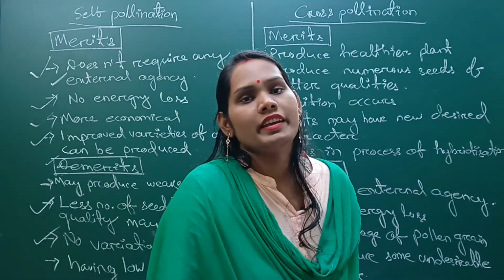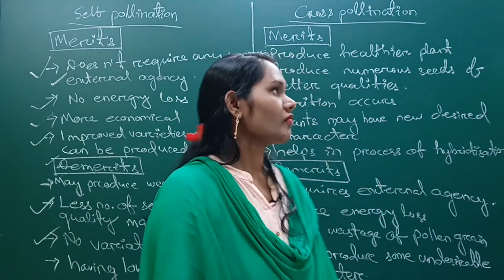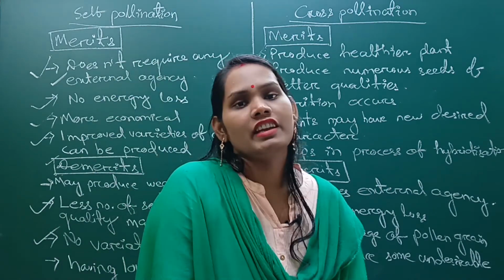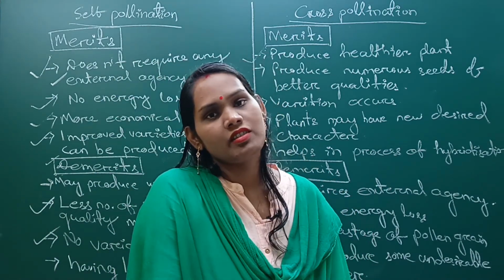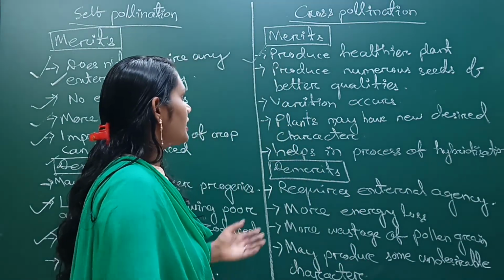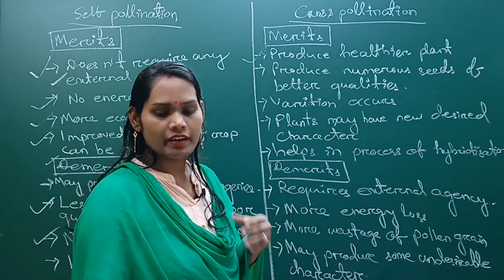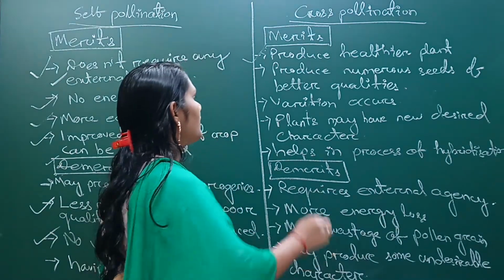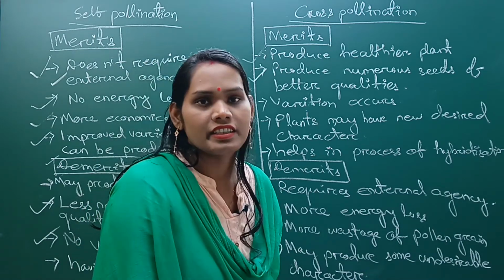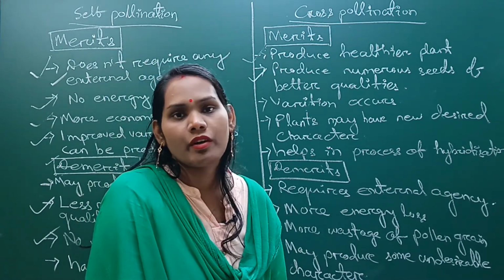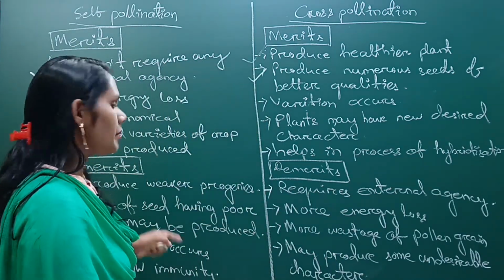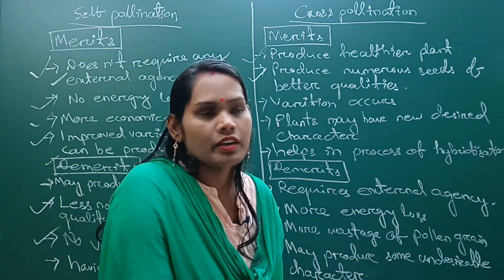So next come to merits of cross pollination. In cross pollination, the outer gene can be involved, the different species gene or different mother plant gene. So here the progenies can develop into healthier plants and produce numerous seeds having better qualities. Better quality of seed can be produced and in many numbers, but in self pollination a smaller number of seeds is produced.